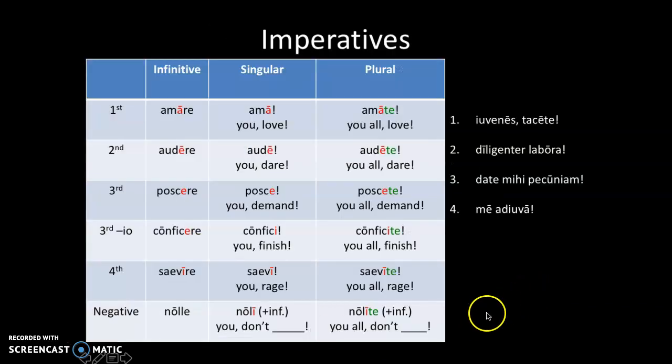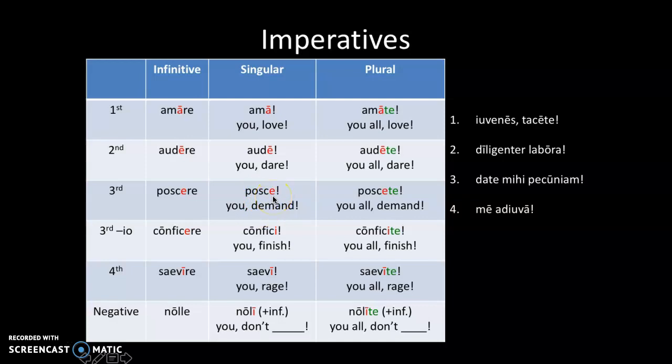And now we have imperatives. All right, so keeping in mind the infinitives, which we just talked about, in order to form the imperative, all you do is chop off the RE, and then you're left with the singular imperative. Imperative is just a fancy word for a command. So if you're commanding one person to love, it would just be ama. If you're commanding one person to hear, it would be aude. If you're commanding one person to demand something, it would be posce.